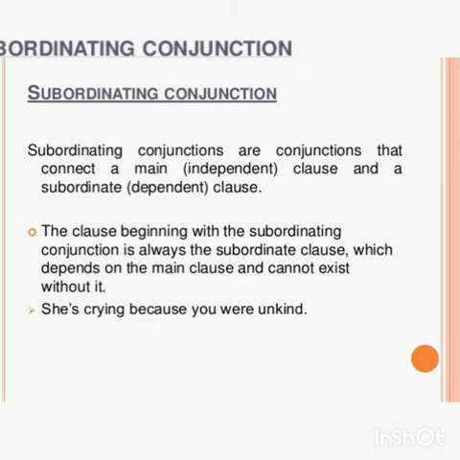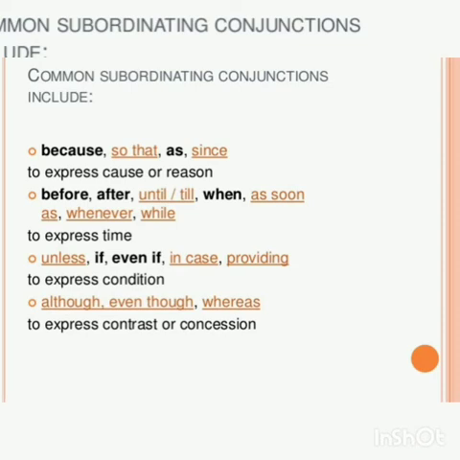The main clause gives a complete meaning, while the subordinate clause depends on the main clause for its complete meaning. She is crying because you were kind. Why is she crying? Because you were kind. So because here is a subordinating conjunction.